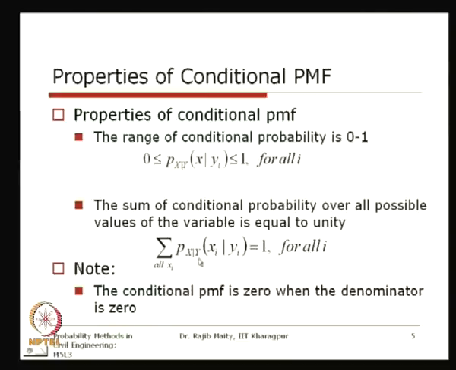So for the conditional probability of x given y, where y has a specific value yi, if we sum up the probabilities for all possible xi, that should equal 1. We will use this property to explain why we need to divide by the marginal distribution.